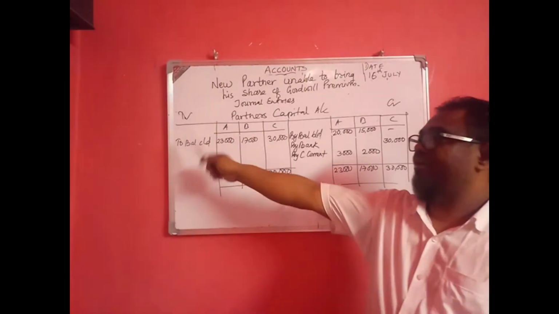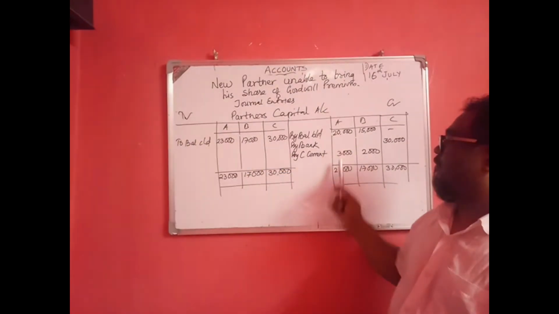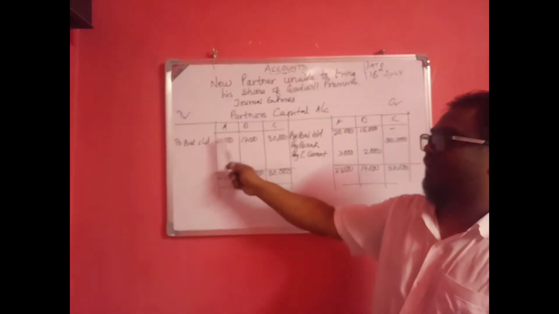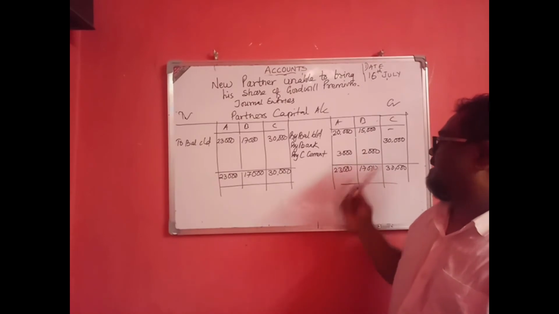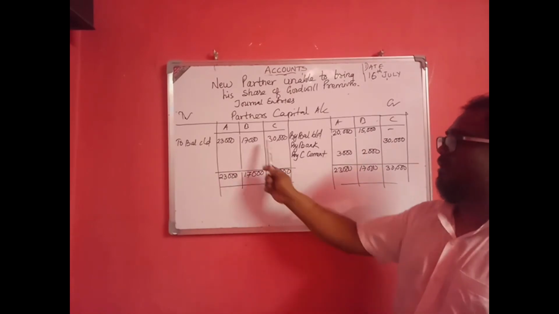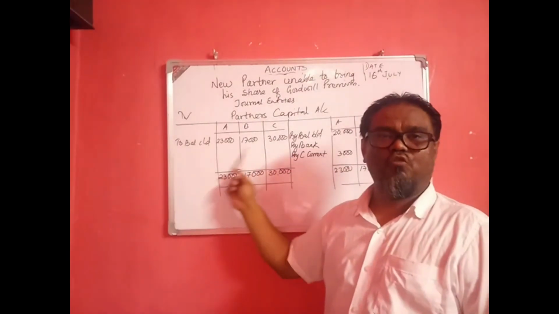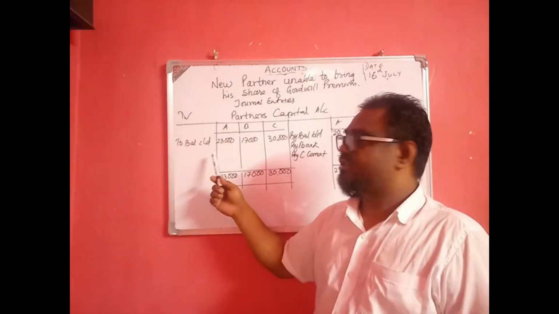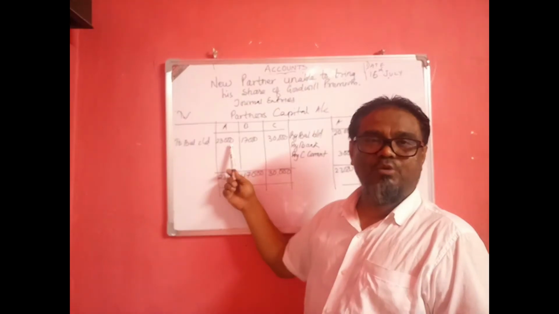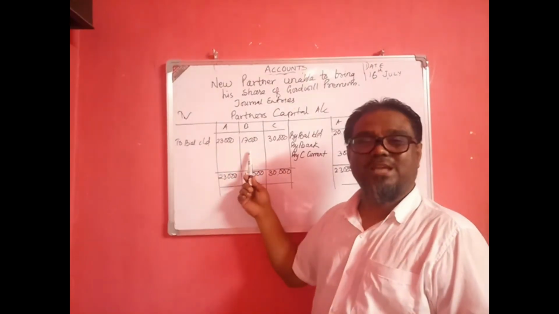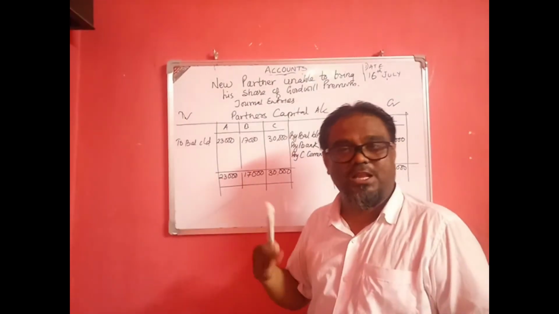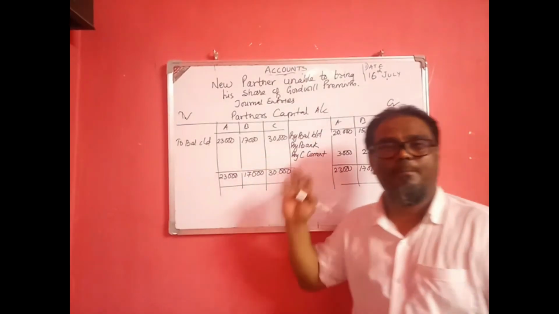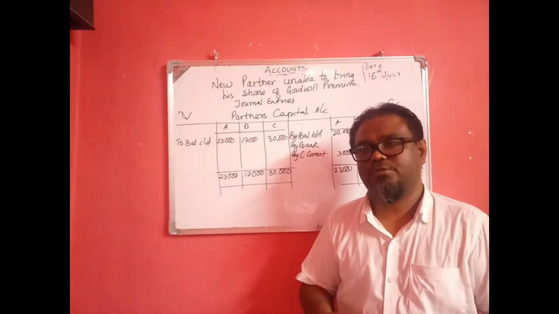So no entry in the debit side. So total of 23,000, balance of new capital of A is 23,000 and B's capital is 17,000 and C's capital is 30,000. So this is the new capital of the new firm now. After the admission of C, the capital has been changed. A's new capital is 23,000, B's new capital is 17,000 and C's capital is 30,000. So this is the partner's capital account.